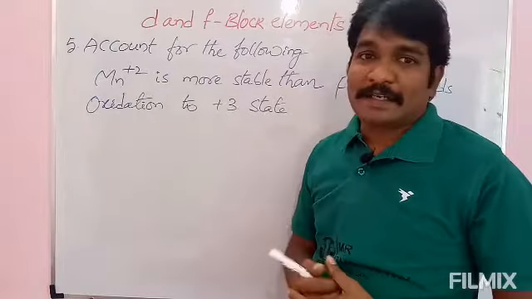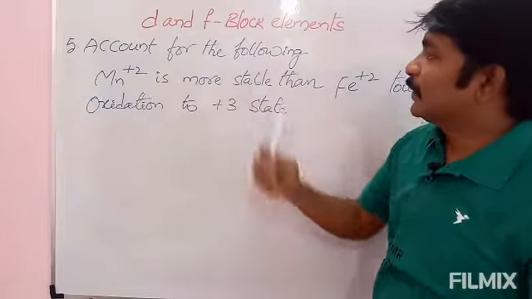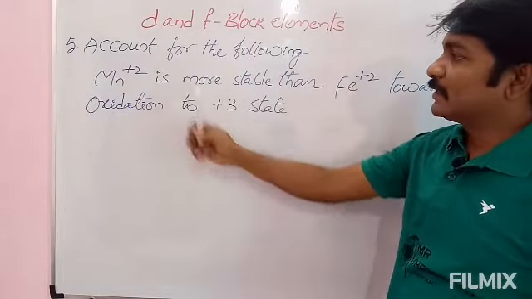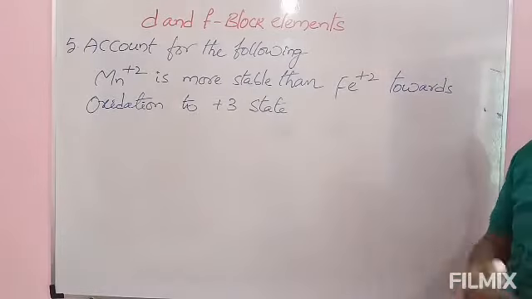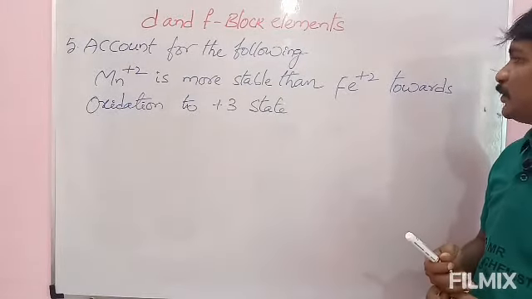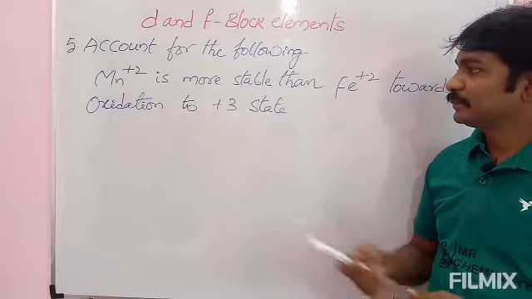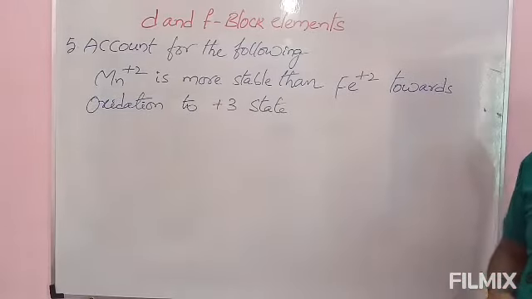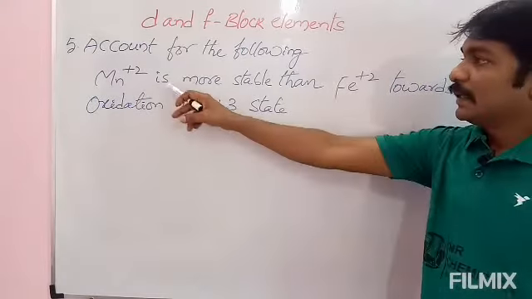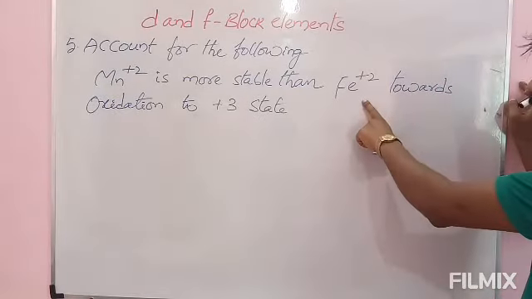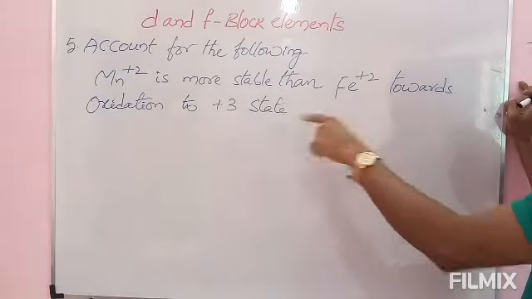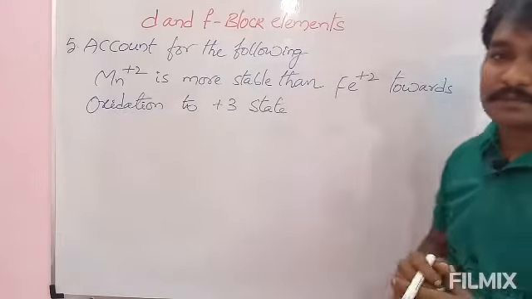Fifth one is interesting one. Account for the following. Manganese Mn+2 is more stable than ferrous Fe+2 towards oxidation to +3 state. Okay, once again I will read this one. Mn+2 is more stable than Fe+2 towards oxidation to +3 state.